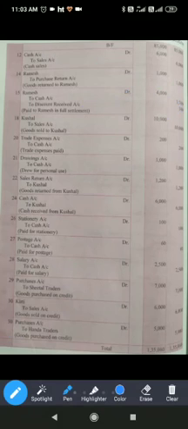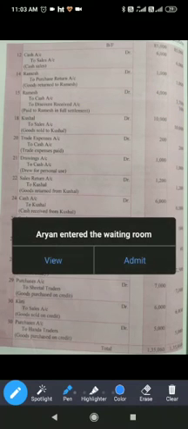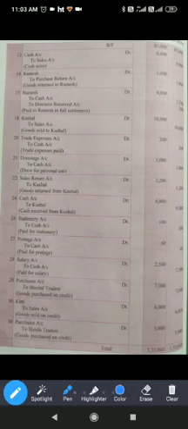Then goods sold to Kushal. Kushal debit to sales account. Paid trade expenses. Trade expenses account debit to cash account. Drew for personal use. Whenever we draw something for personal use, that means drawings are there. So drawings account debit to cash account. So like this you will complete this question.